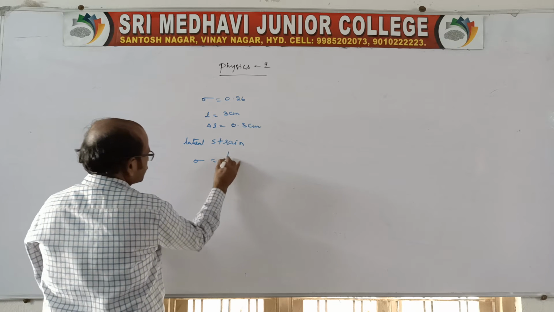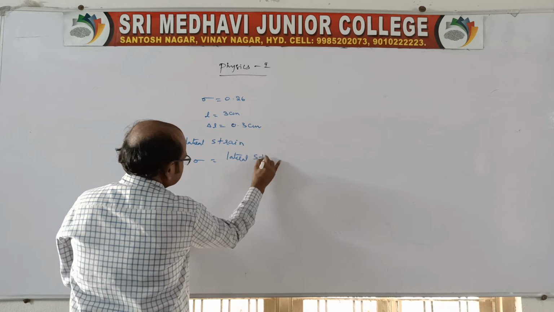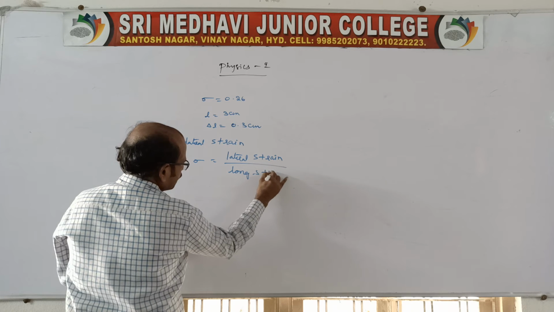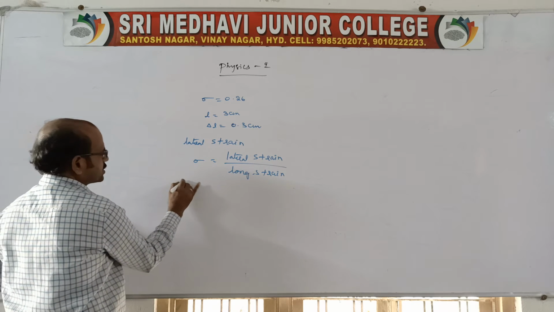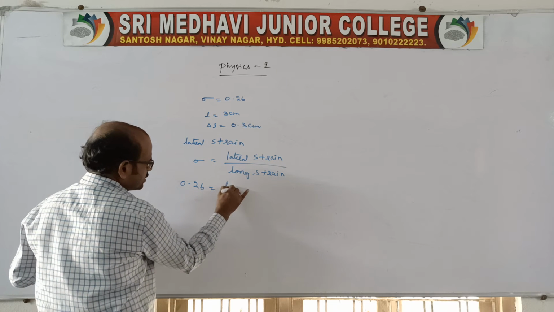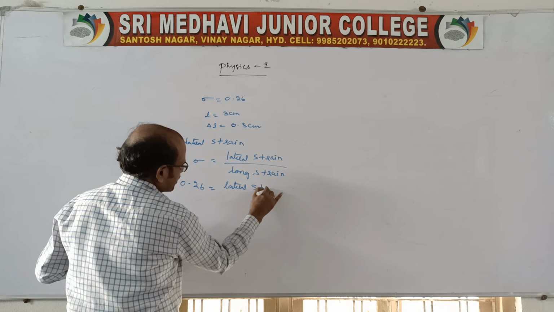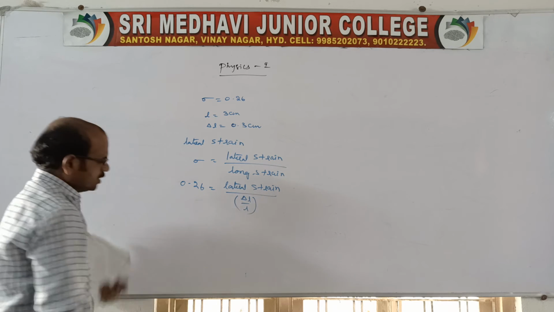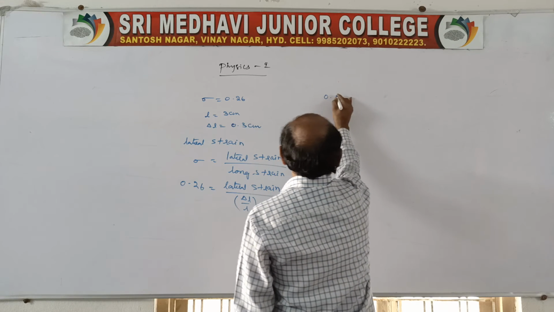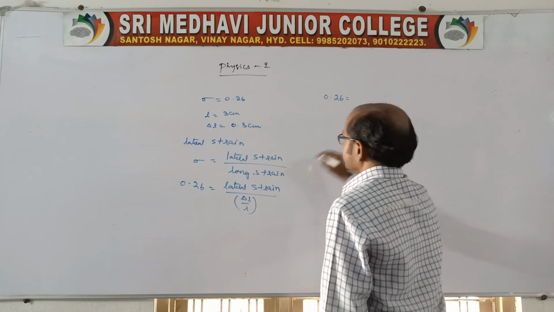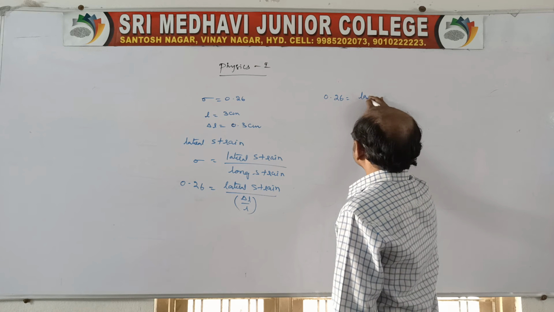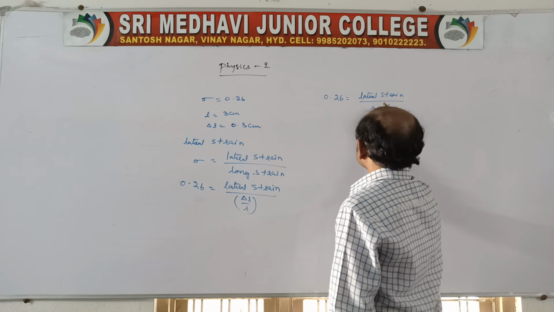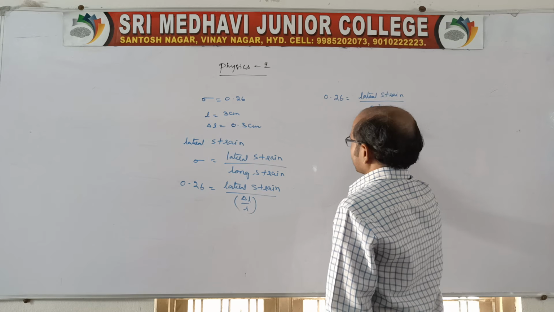Then sigma is equal to lateral strain by longitudinal strain. So here sigma is given as 0.26. Lateral strain is asked, yes, you write lateral strain. And here longitudinal strain is nothing but delta L by L. Clear? Again, 0.26 is equal to lateral strain, which we need to find, by longitudinal strain, which is 0.3 by 3.